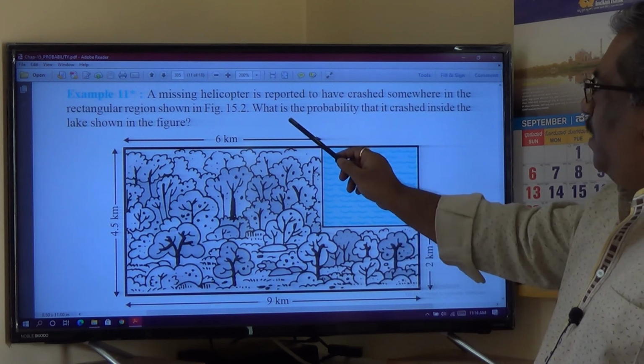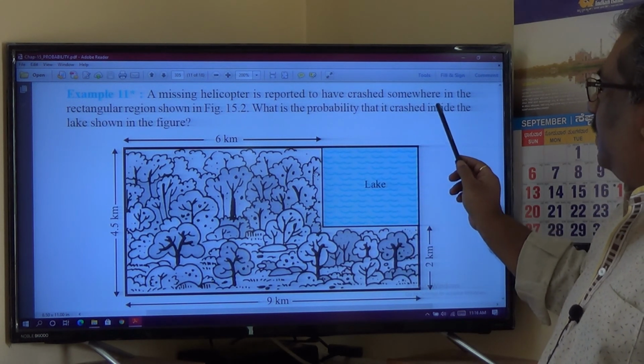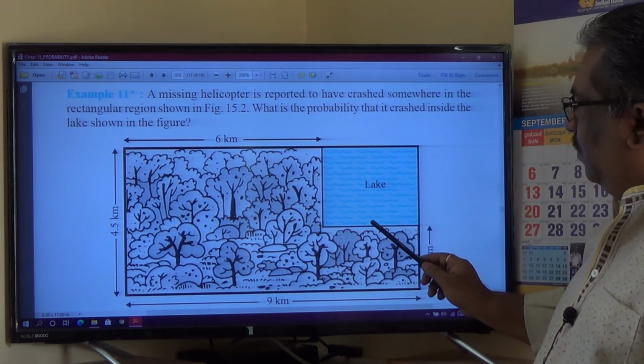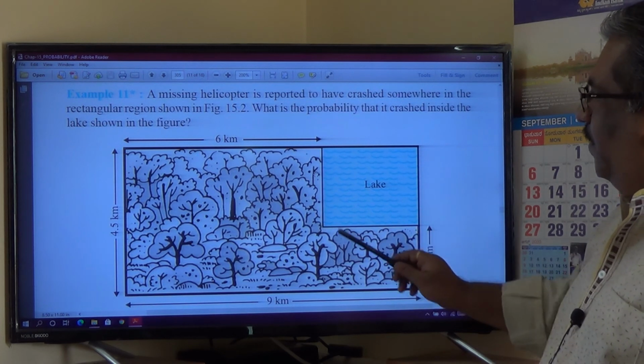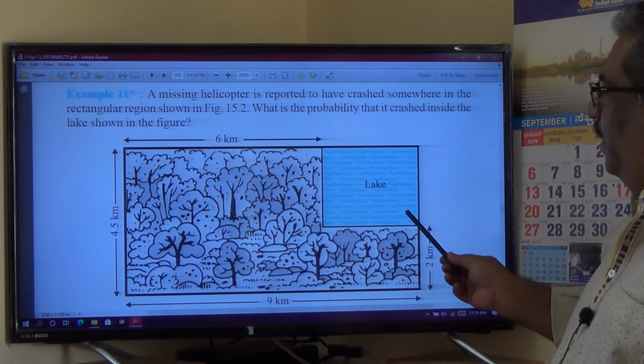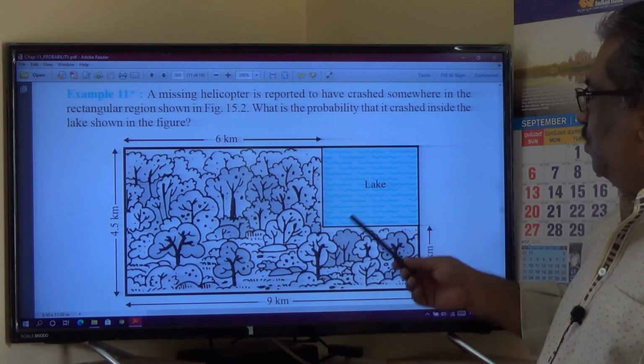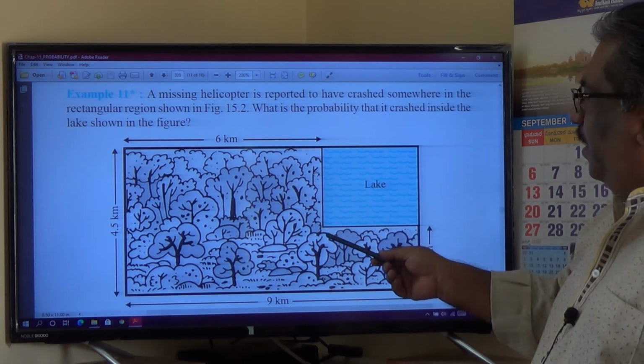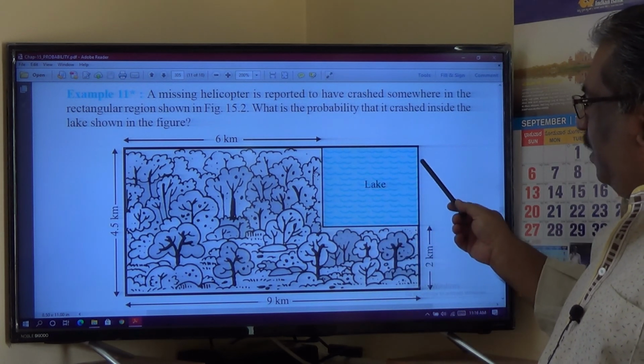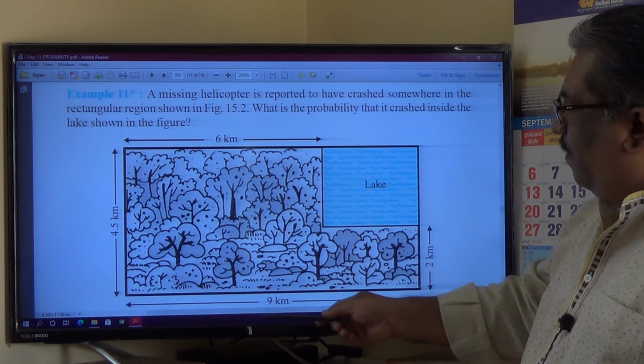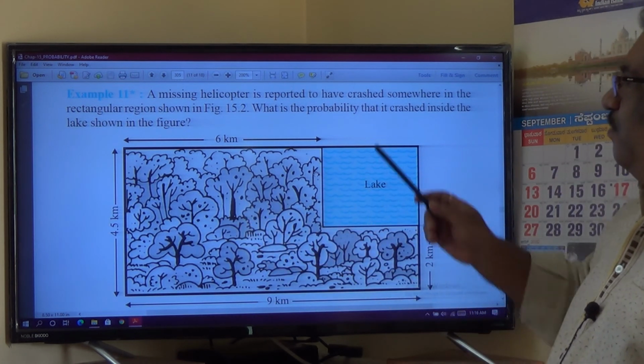So the probability that the helicopter crashed inside the lake is equal to the area of the lake divided by the area of the total region. So 2.5 into 3 divided by 9 into 4.5. This is how we can calculate.